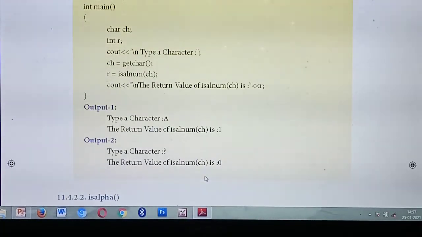So today up to here. What are the portions you have studied? What do you mean by functions, what are the types of functions, and the header files iostream, stdio.h and ctype.h. These are all very important things. After completion of this session, please study and write all these programs in your notebook and practice them on your computer. Thank you students. We can continue in the next class. Thank you.